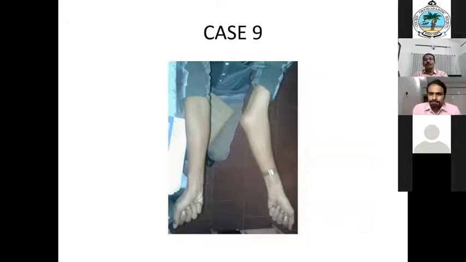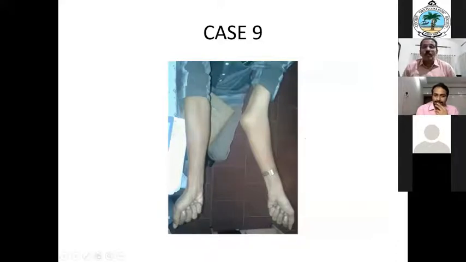Yes, cubitus valgus. Everybody is saying cubitus varus, but this is a case of cubitus valgus. Akhil, what are the causes of cubitus valgus?